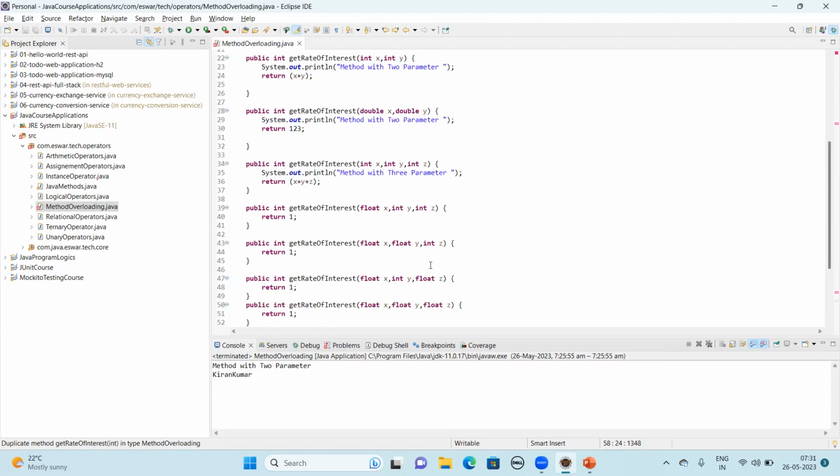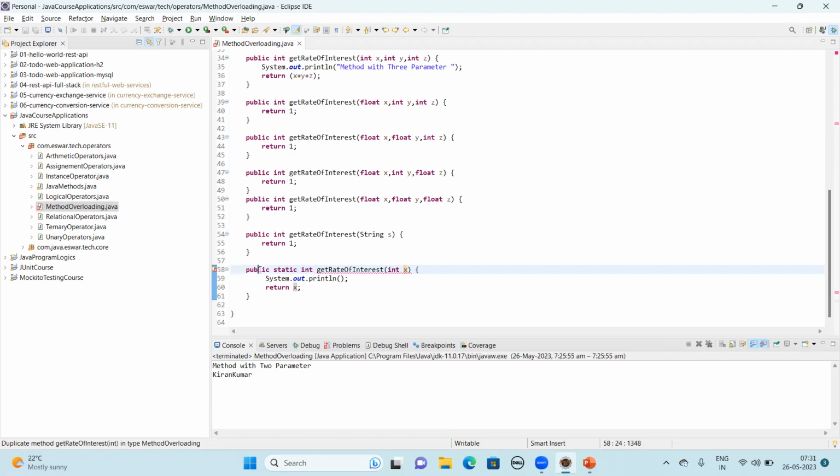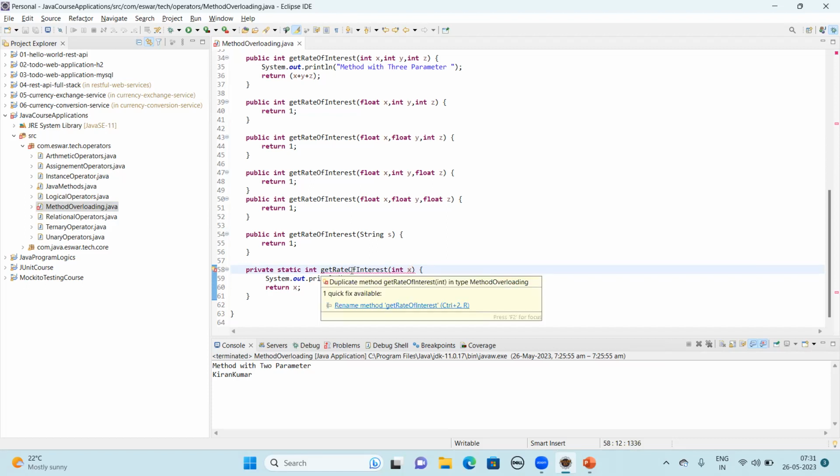No matter what access modifier, even private, no change, irrespective of the access modifier, the compiler will look at the method overloading definition. If it is not satisfied, then it gives an error. If you change it to resolve that compile time error, then it cannot be considered method overloading.